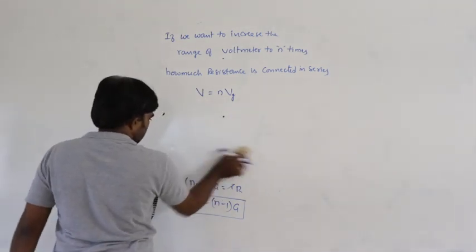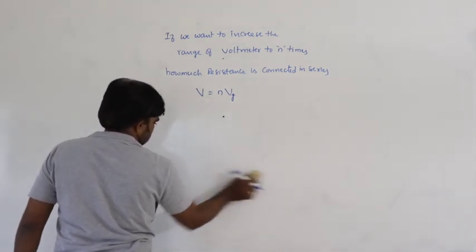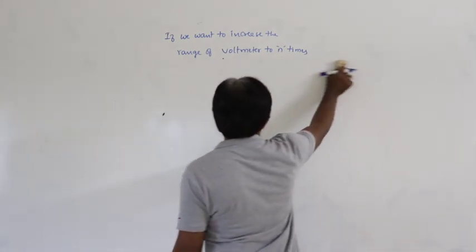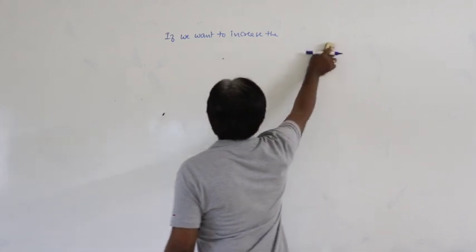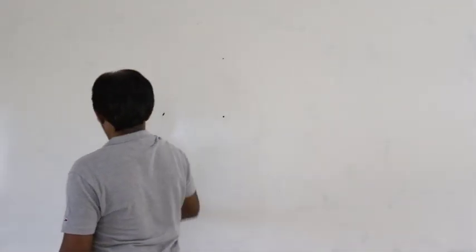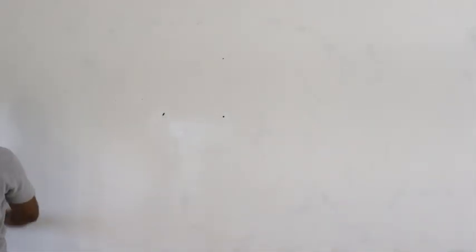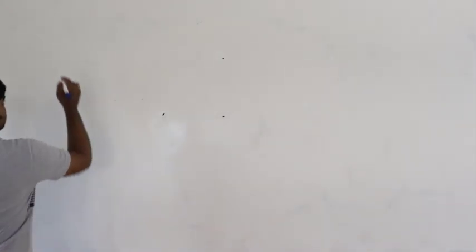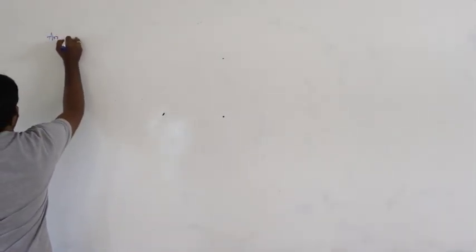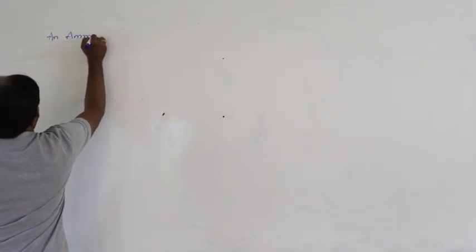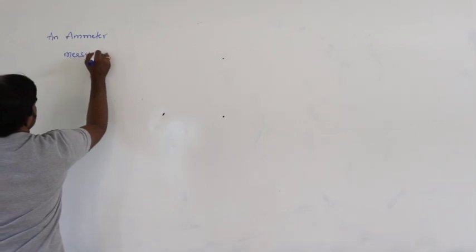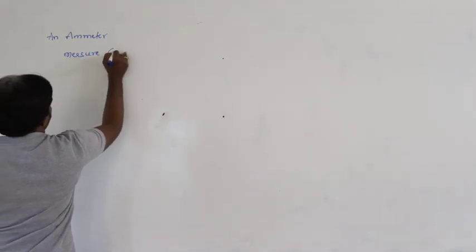Next, how can you convert a voltmeter to an ammeter or an ammeter to a voltmeter? For example, an ammeter measures current.